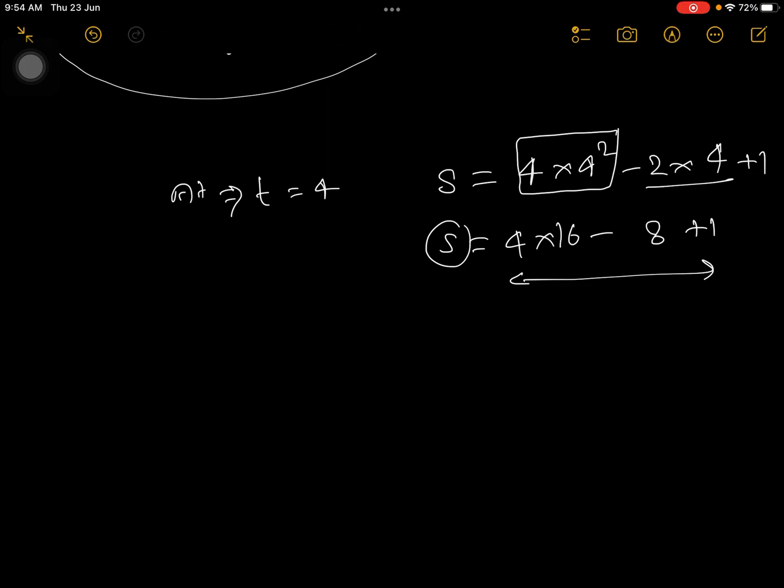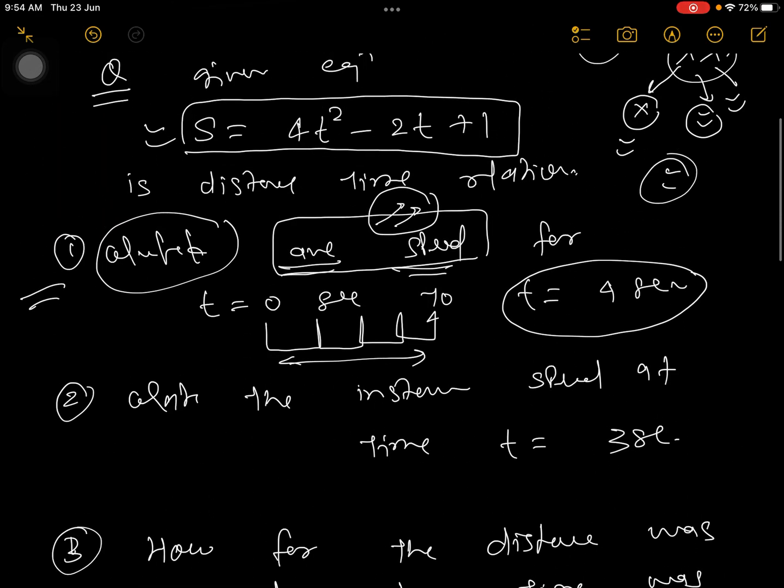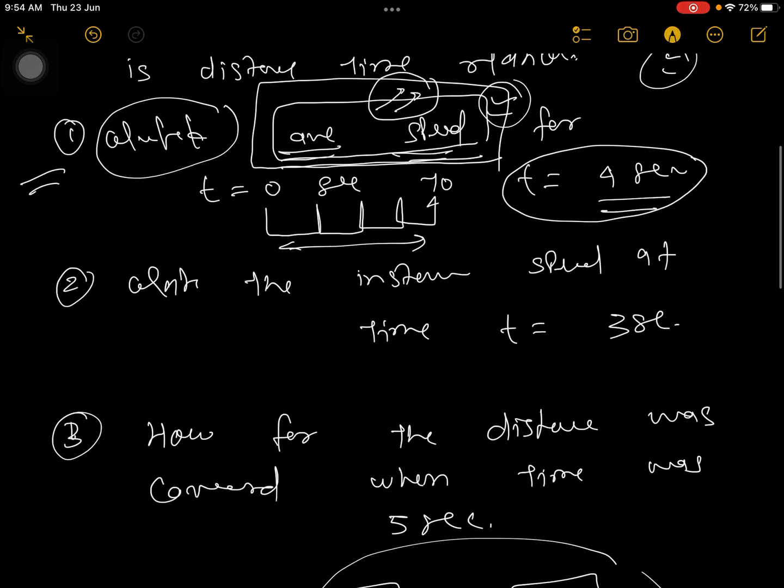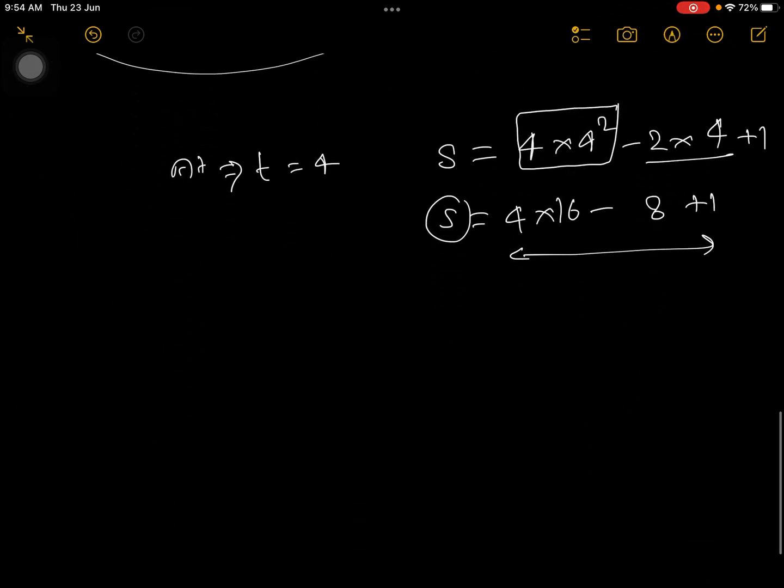And now you see how much time we have taken, because we are calculating average. If you want to calculate average speed, then you should know the total time. If you're not comfortable with this, then go to the previous lecture and revise your concept. So total time t is equal to 4 seconds. Your average speed is equal to total distance traveled, which you can solve from here, and you divide with the time.